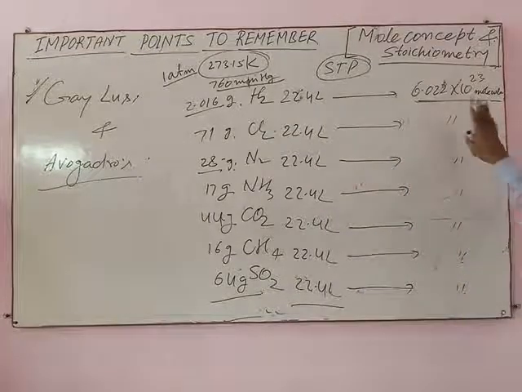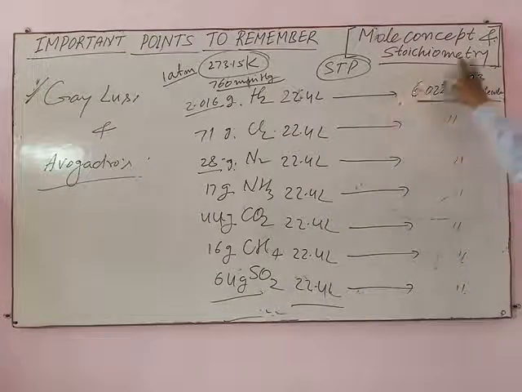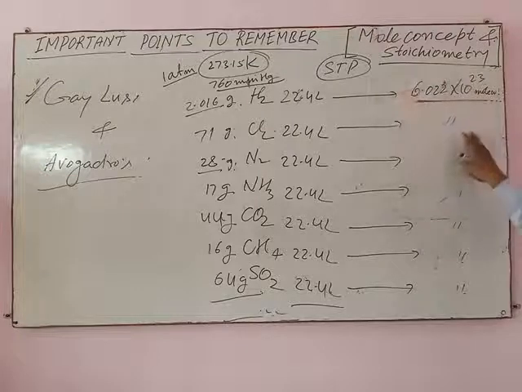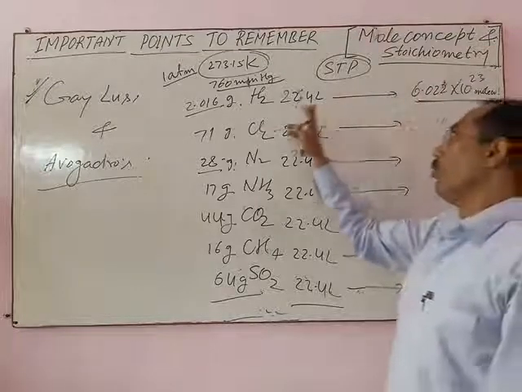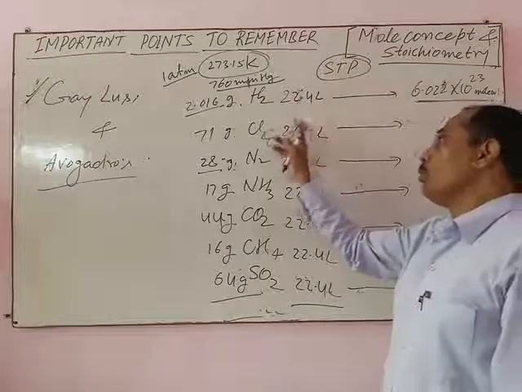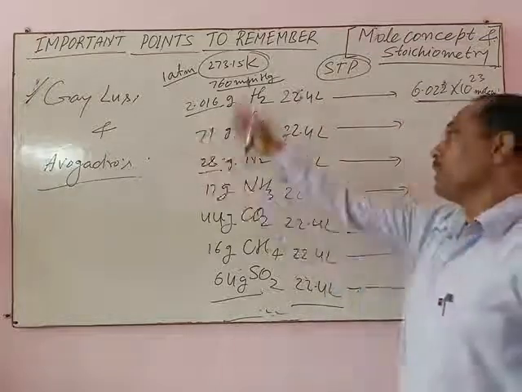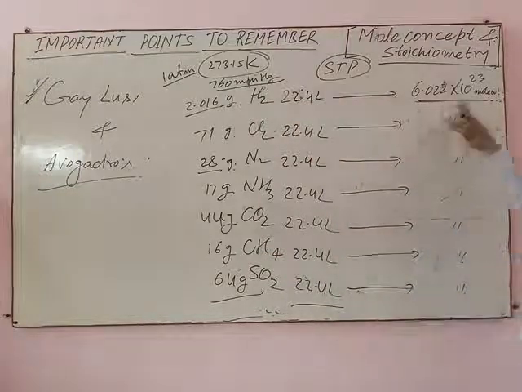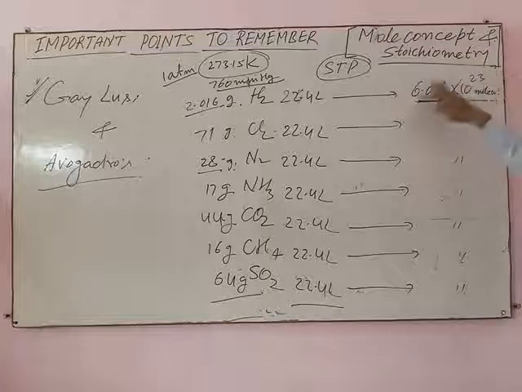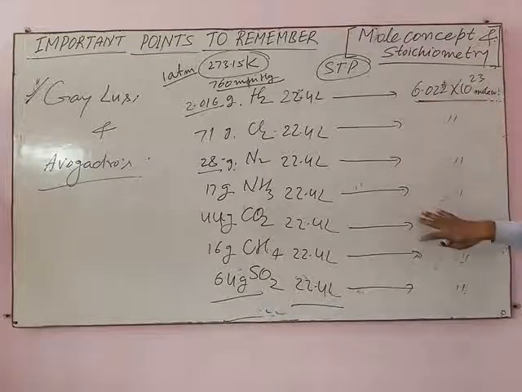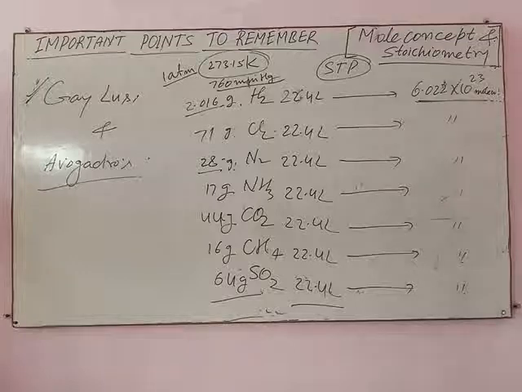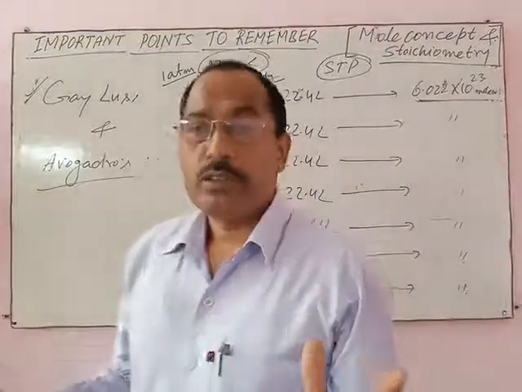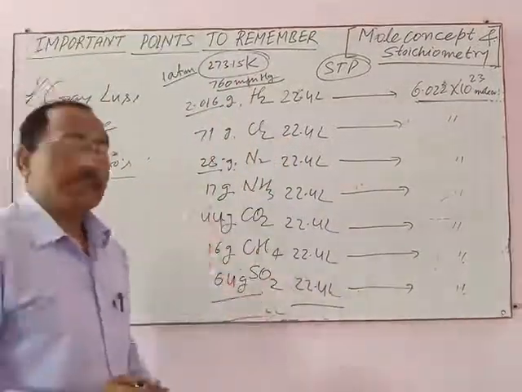Means the mass of Avogadro number of any gaseous substance gives its molar mass, and its volume is the molar volume, and this is the number of molecules of the gaseous substance present in 1 mole of the gas. This is all about mole concept and stoichiometry.